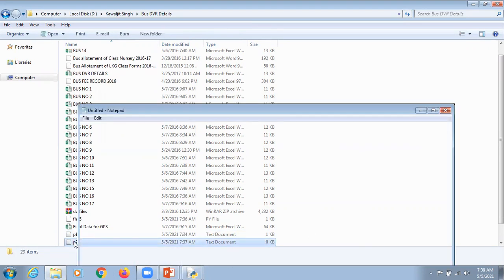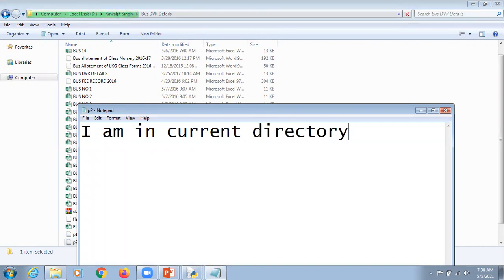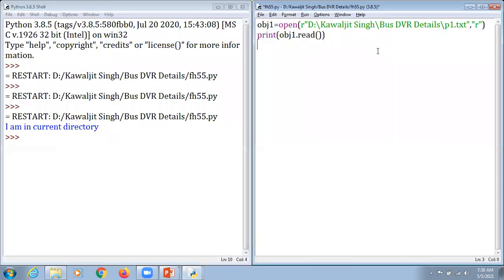I'm just going to double click here and write, I am in current directory. I'm in a current directory, and we are going to save it, close it, minimize this one. Now, because I am here in the D drive, I'm just going to eliminate all the information from here.